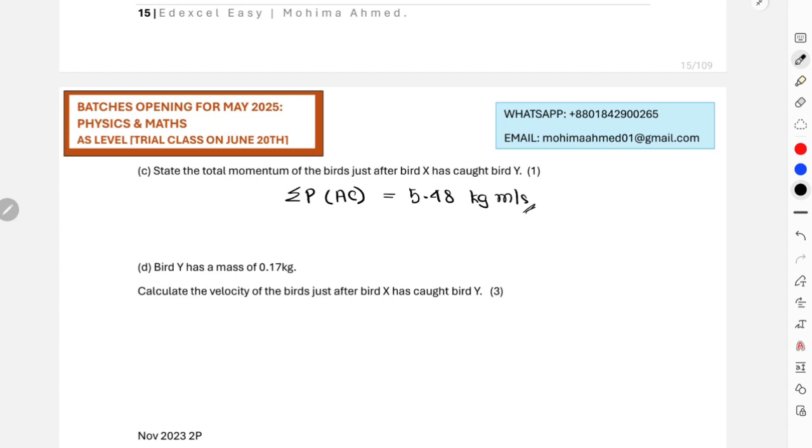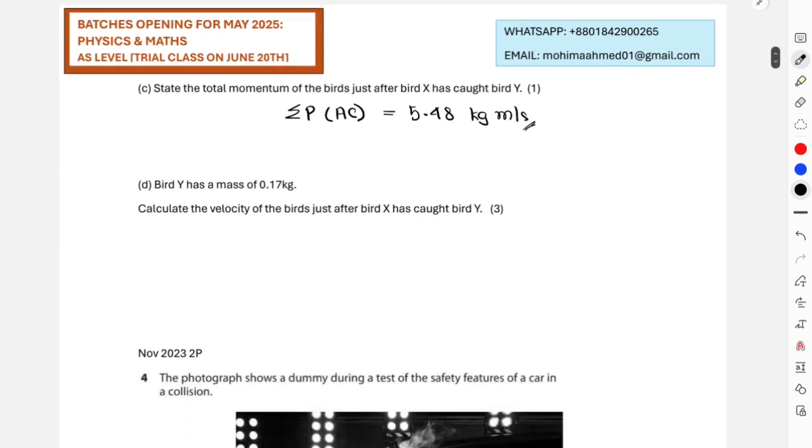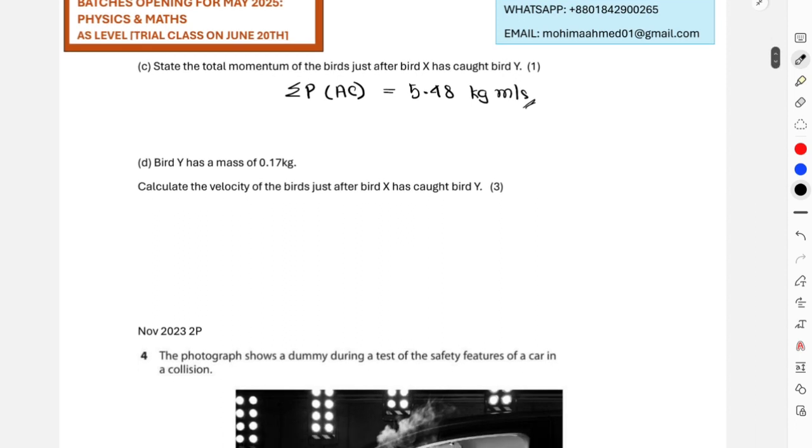And then it has stated that bird Y has a mass of 0.17 kg, and we need to calculate the velocity of the birds just after bird X has caught bird Y. Since I already know that after collision both the particles were moving with a combined velocity, as they were connected, this is how the equation would look for after collision.